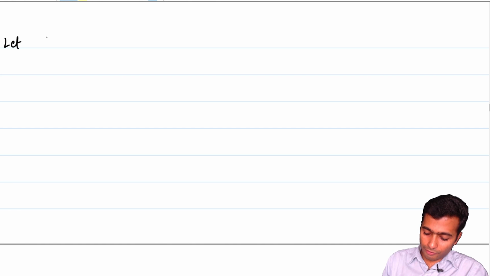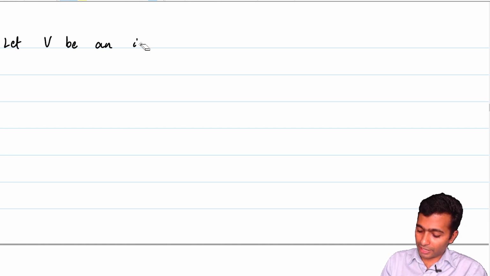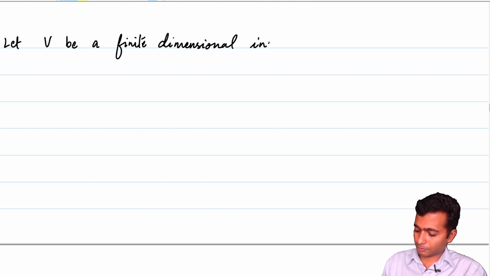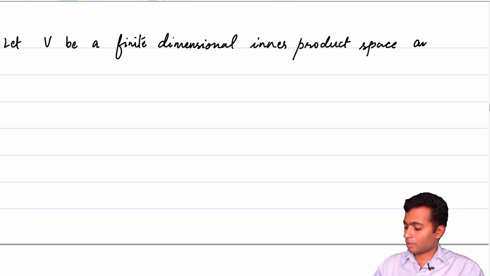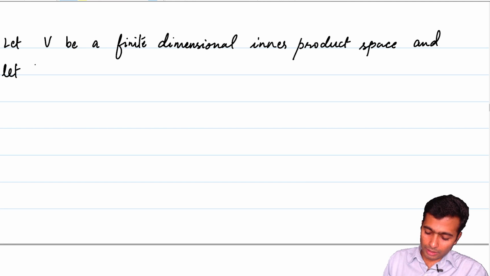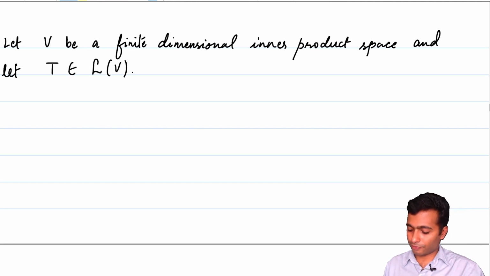So let V be a finite dimensional inner product space, and let T from V to itself be a linear operator, and let T be in L of V. So linear transformation from V to itself.